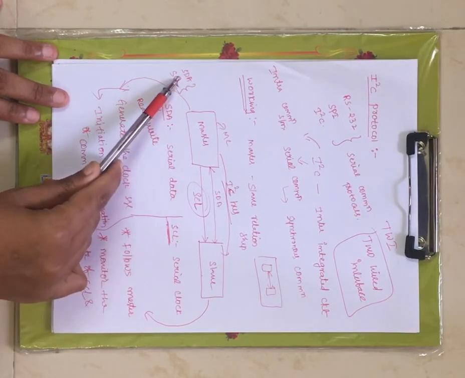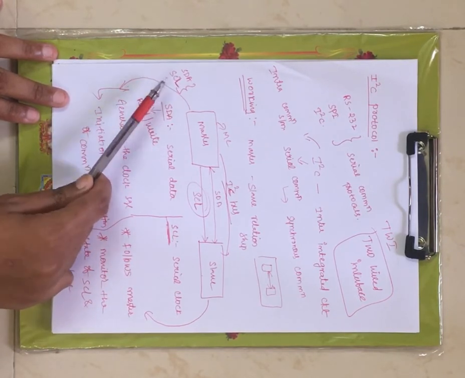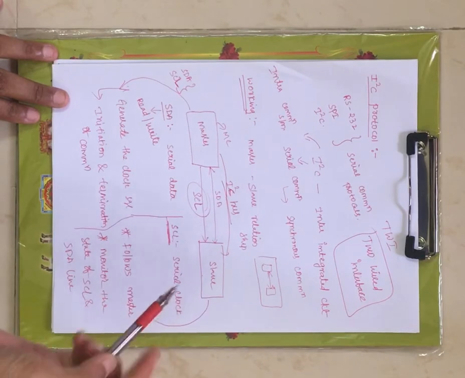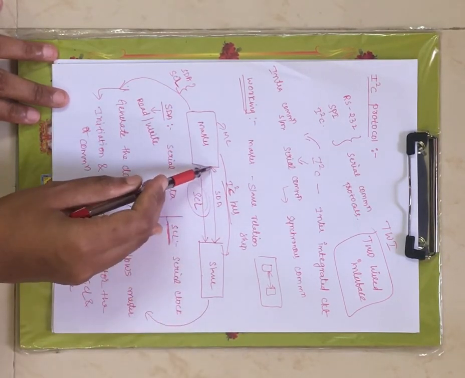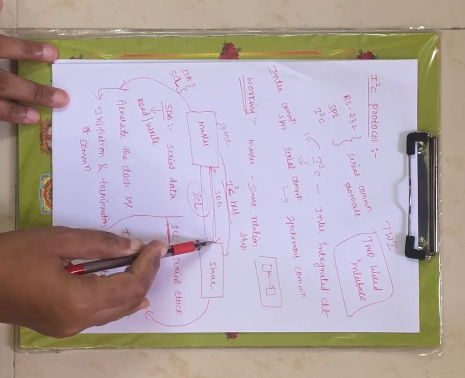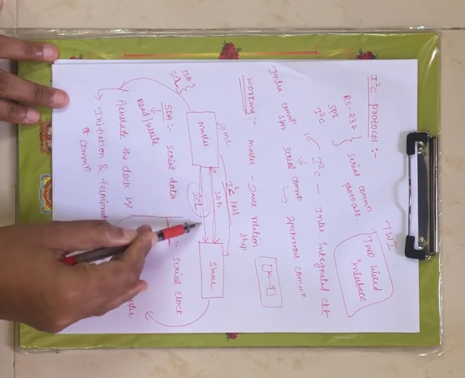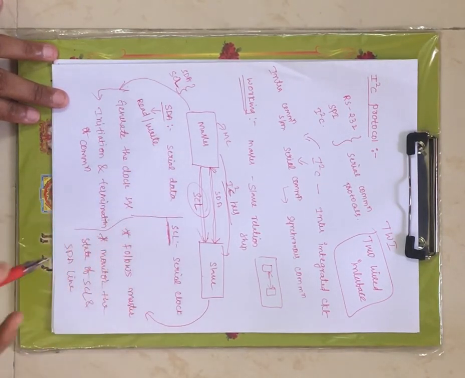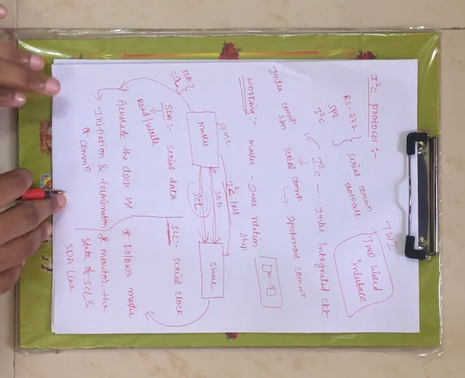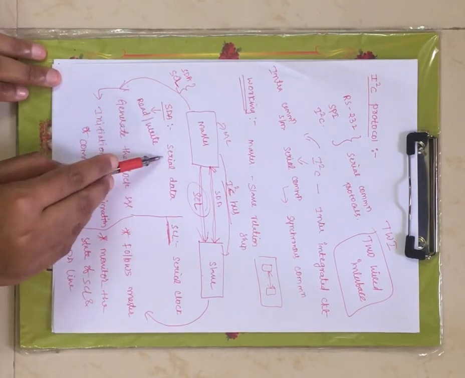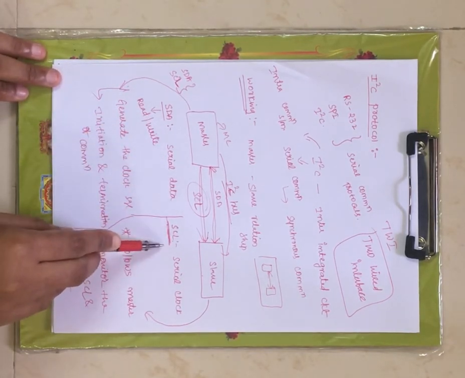One is SDA and another one is SCL, right? SDA is bidirectional in nature. This is the SDA physical line, and another physical line is SCL, which is unidirectional in nature. SDA is bidirectional and SCL is unidirectional. SDA stands for serial data and SCL stands for serial clock.